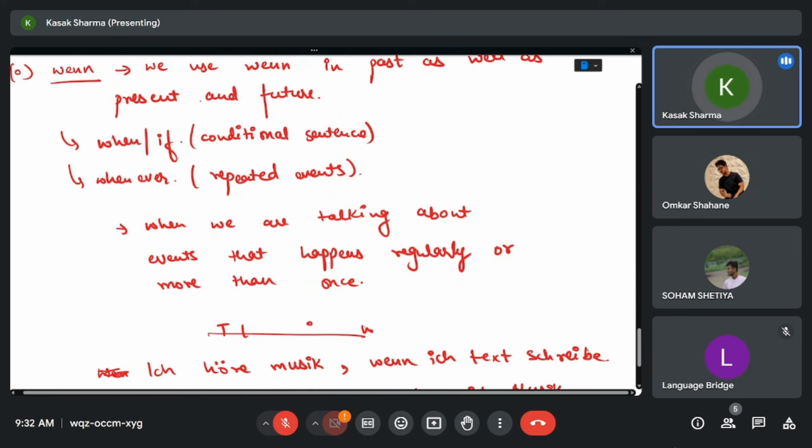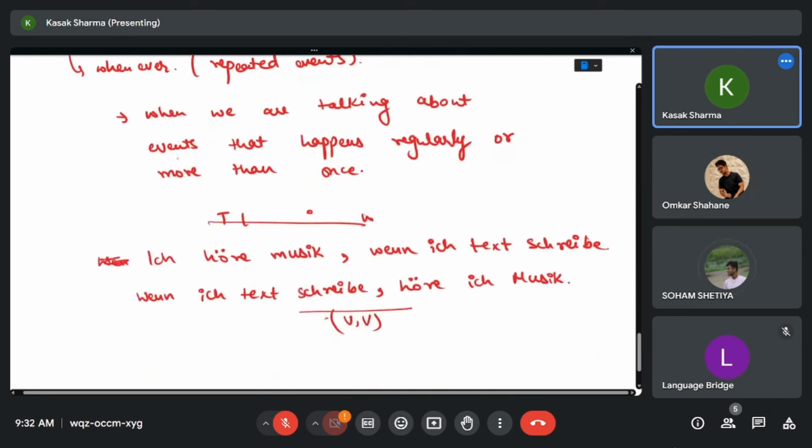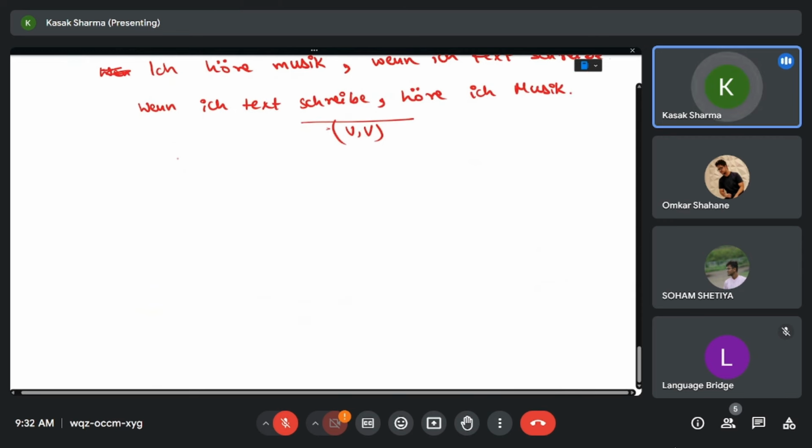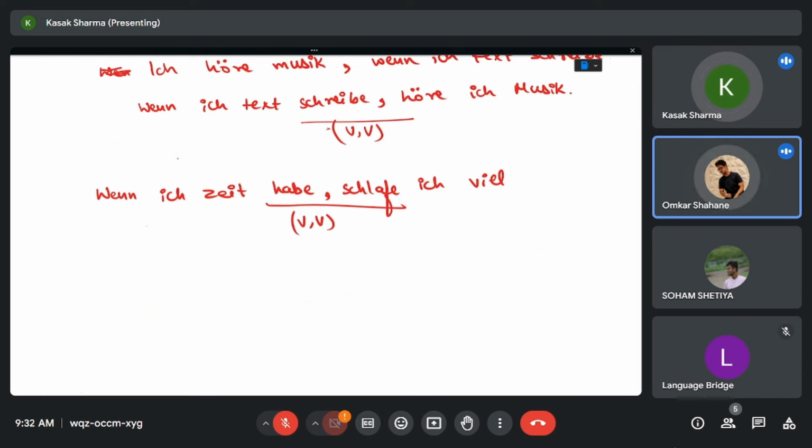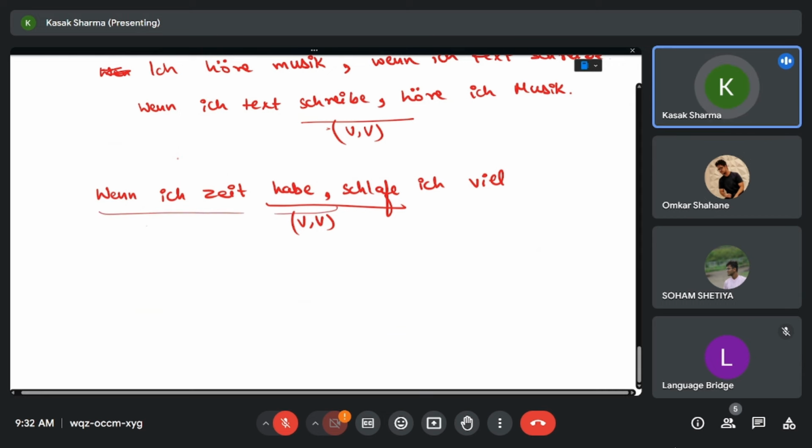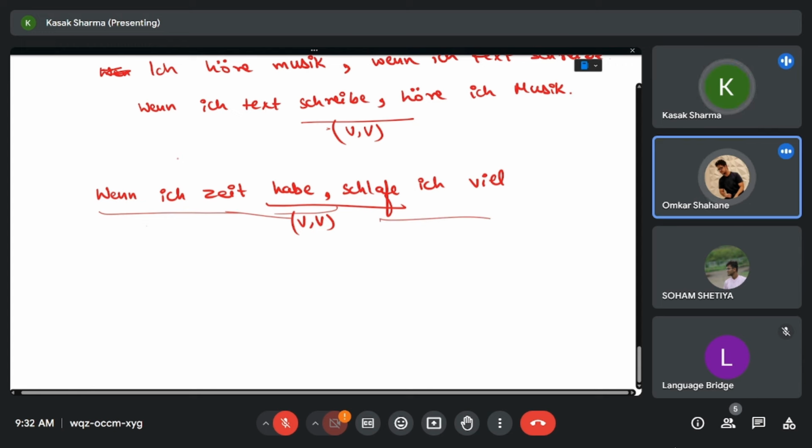Coming to this conditional sentence, wenn. So let's say, wenn ich Zeit habe, comma, schlafe ich viel. Again, verb comma verb. When I have time. Now this is my condition, right? When I have time, I will sleep much. Okay.